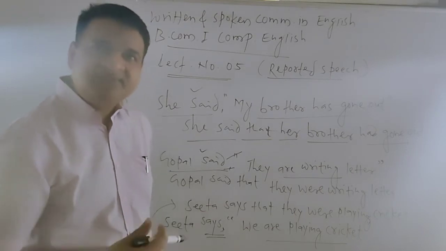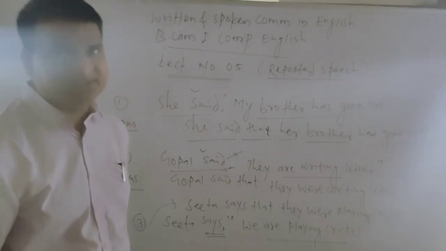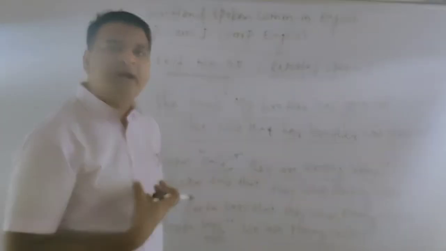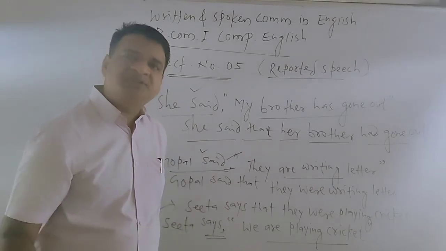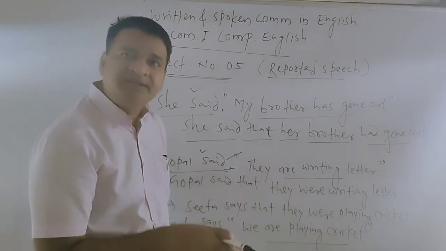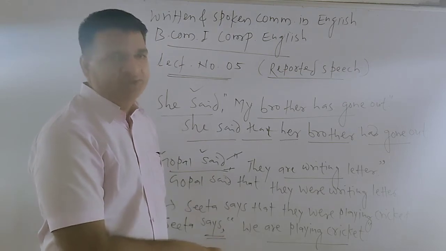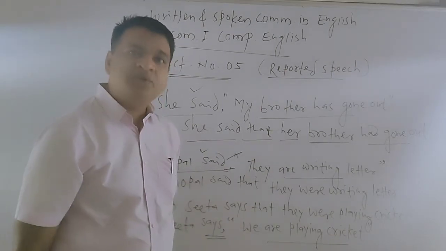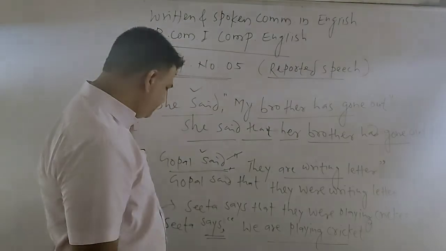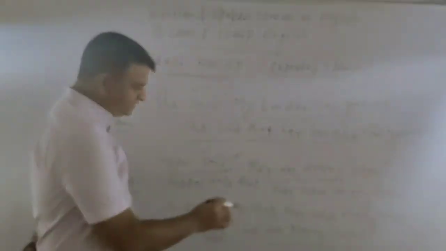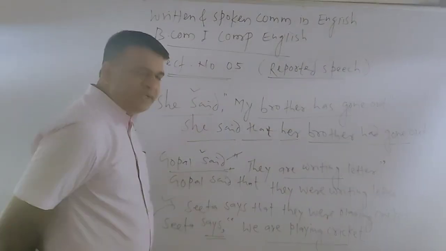When she speaks directly, as the first person, she says "we". But when a third person narrates it, Sita says that they are playing cricket. So we use "they" instead of "we". So the answer is: Sita says that they were playing cricket.